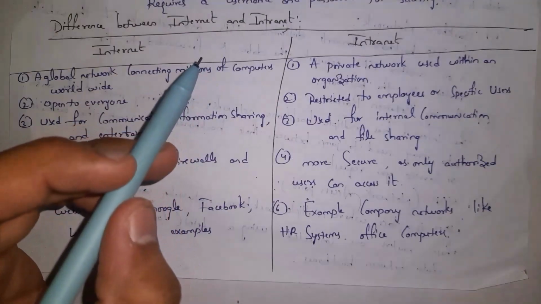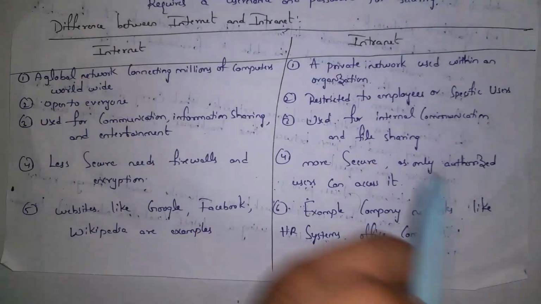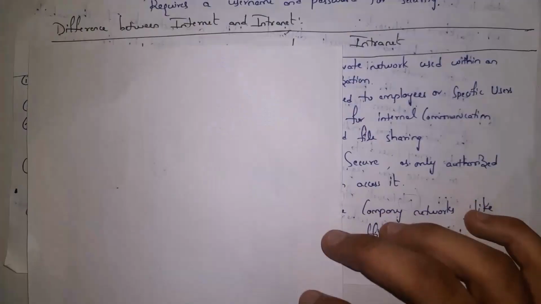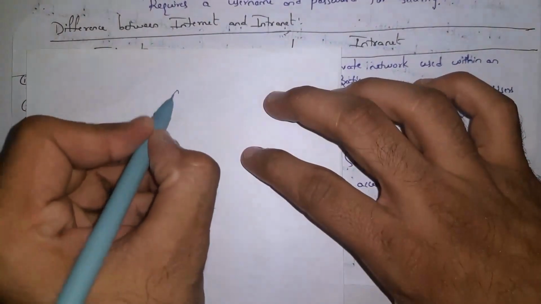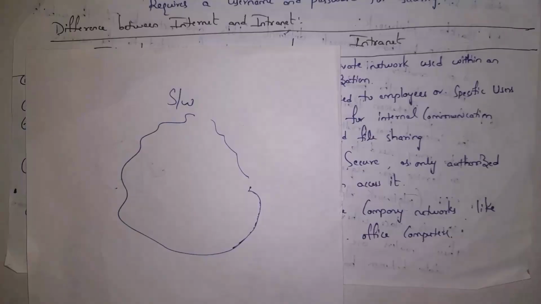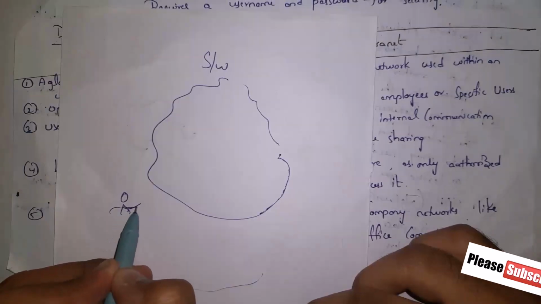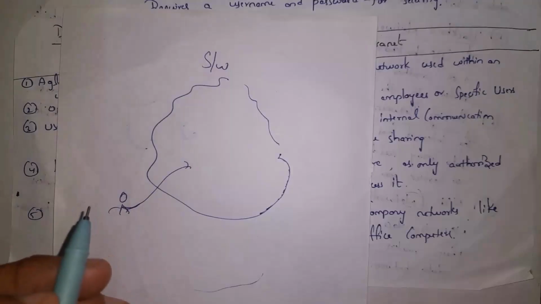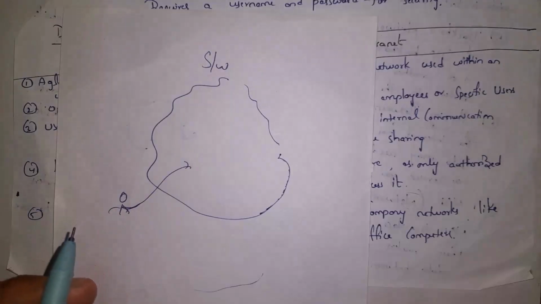Guys, before this, you need to know what is intranet. Guys, intranet is a private network. For example, there is a software company. In that company, this company established one separate network and only employees in this company can connect to this network. Outside people cannot connect to this network. So this is a private network. Private means only company employees can access that network.